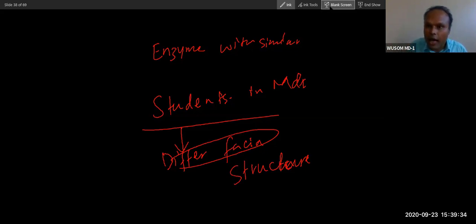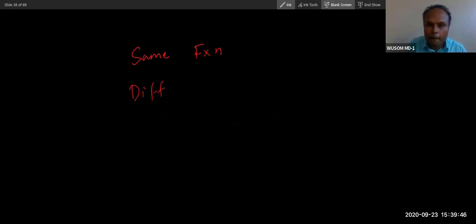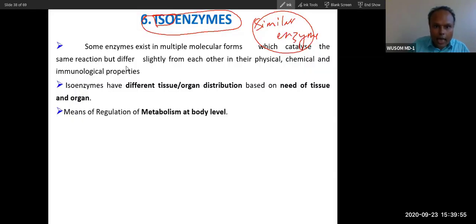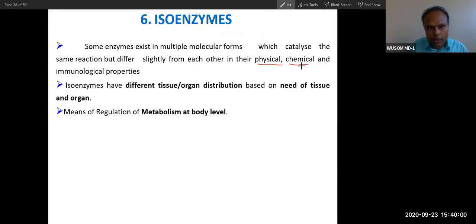So isoenzymes are enzymes with the same function but different structure. Remember that. Same function but different physical properties, meaning the structures are different. Their physical, chemical and immunological properties are different. So different structure but same function.